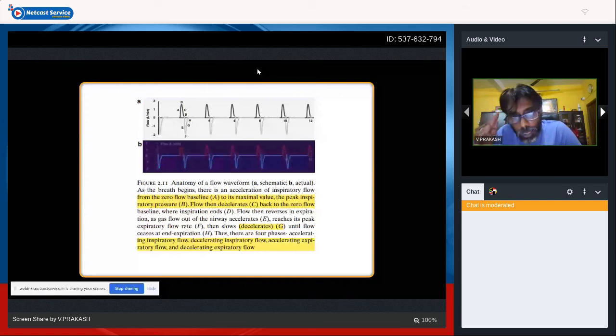And then in the active part of your expiration, there is a fast expiratory flow, such that your pressure starts dropping. And then when it reaches your peak expiratory flow, and the end of expiration is reached, it goes for a slow deceleration phase. This is very important: four phases, accelerating inspiratory flow, decelerating inspiratory flow, accelerating expiratory flow, and decelerating expiratory flow.